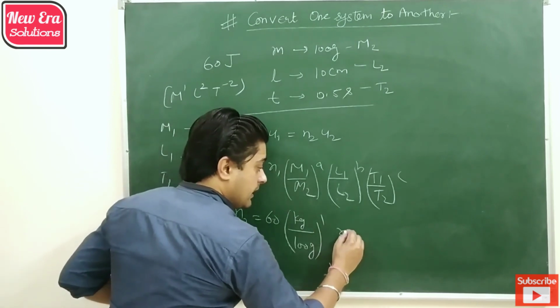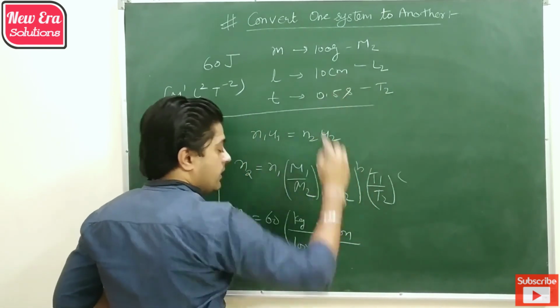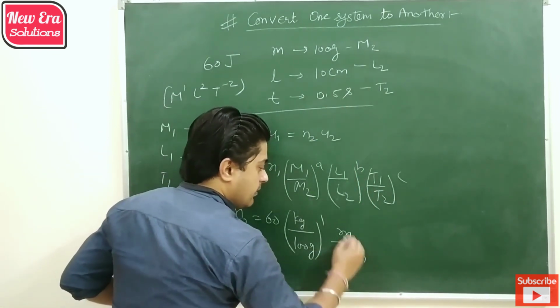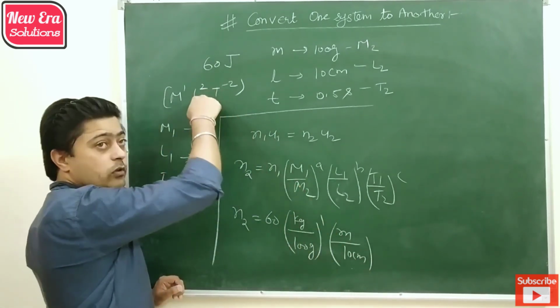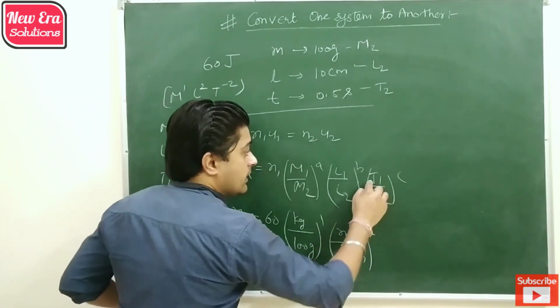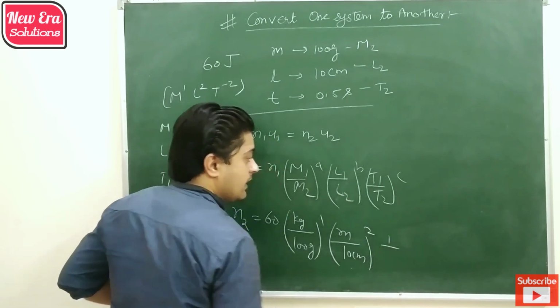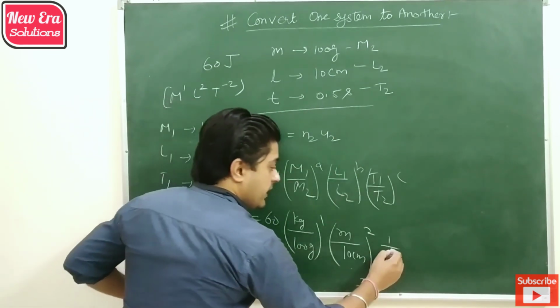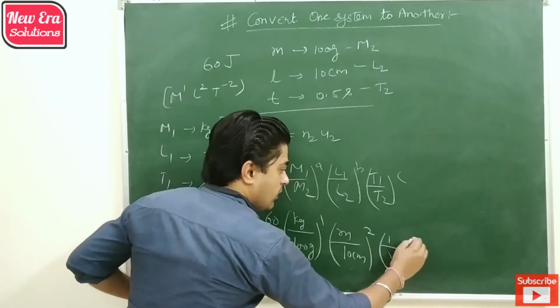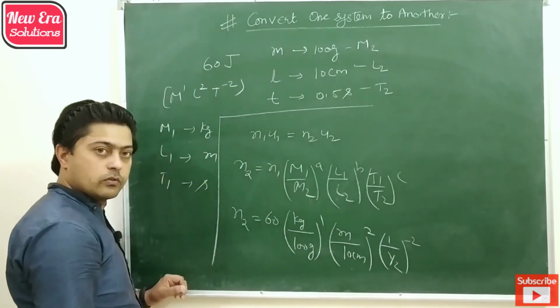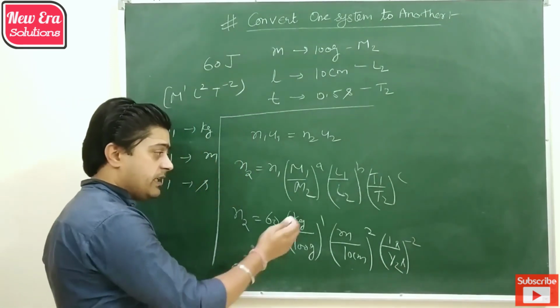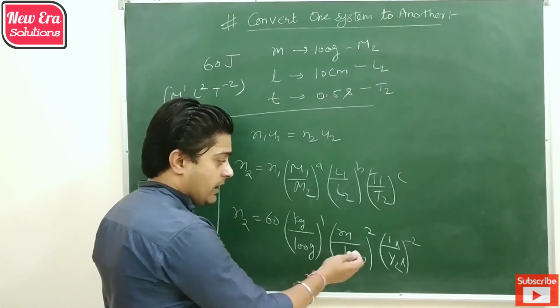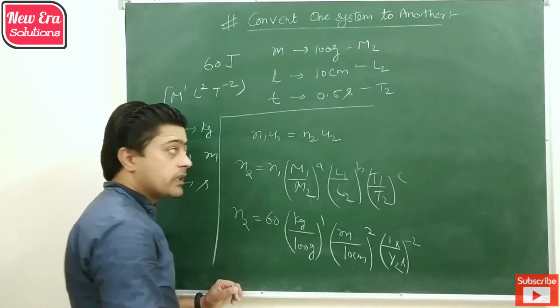Then L1 is meter, L2 is 10 centimeter and the power of length is 2. Then time T1 is 1, T2 is half, whole power minus 2. Now we convert kg meter second with respect to gram centimeter second to solve the given problem.